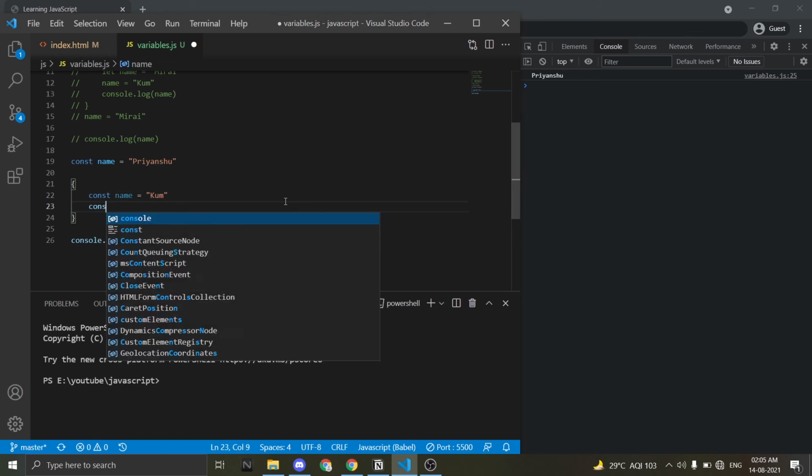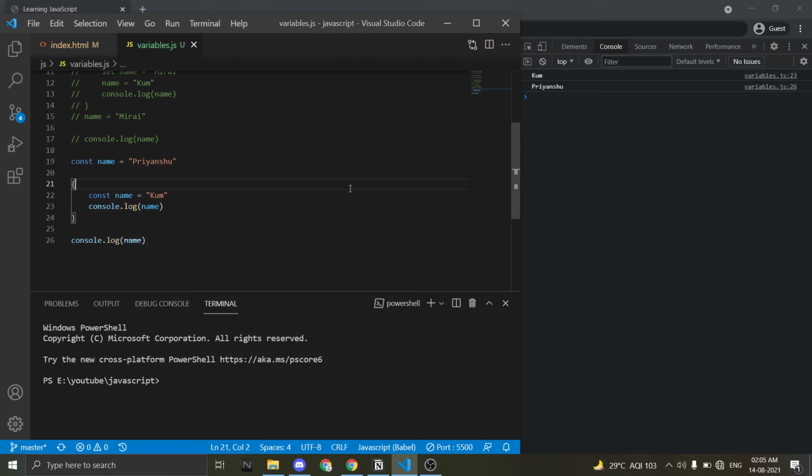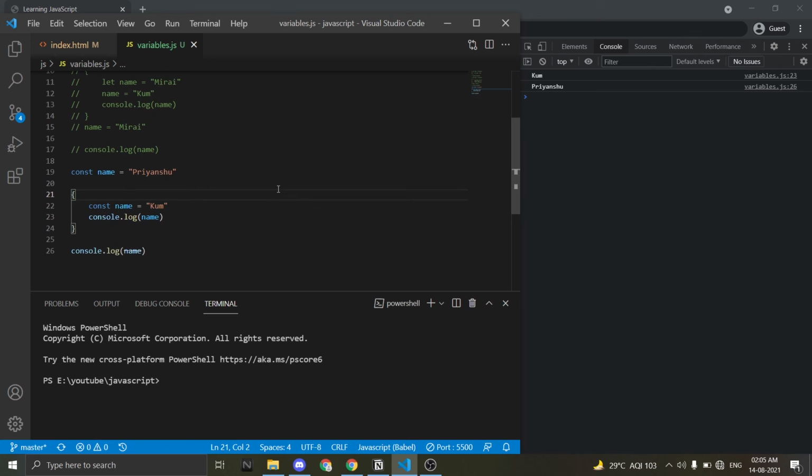But what if I do this? You can see that we get Kum and Priyanshu both. Because as I told you, it works in its own scope. So this was it about variables.